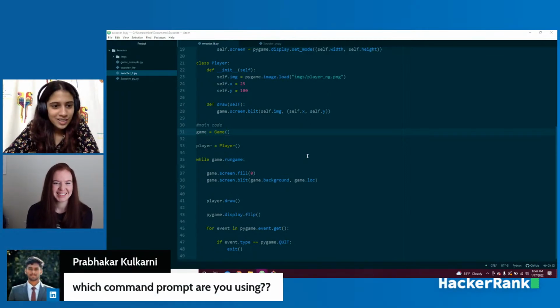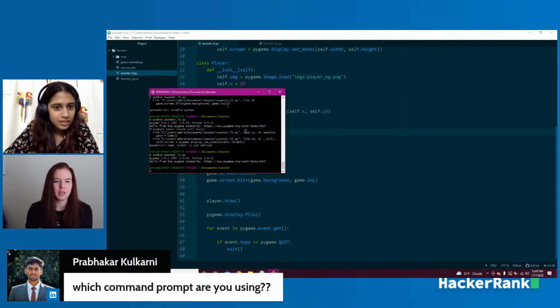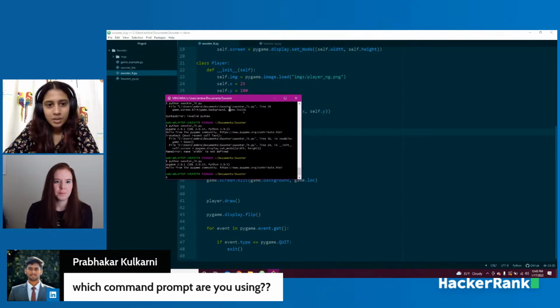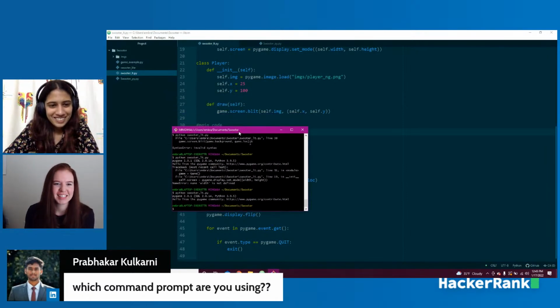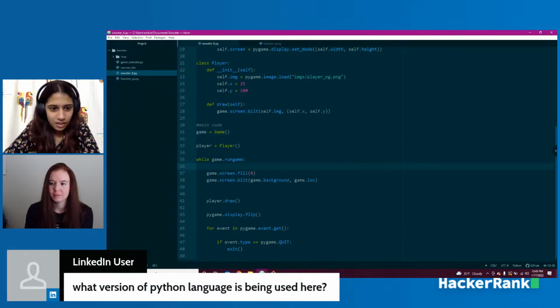So we have another question from Prabhakar. He asks, which command prompt are you using? I'm using Git Bash. I don't like using the actual Windows one, so that's usually what I use. I feel like a lot of people, for some reason, don't like using the Windows one. And we can have one more question.